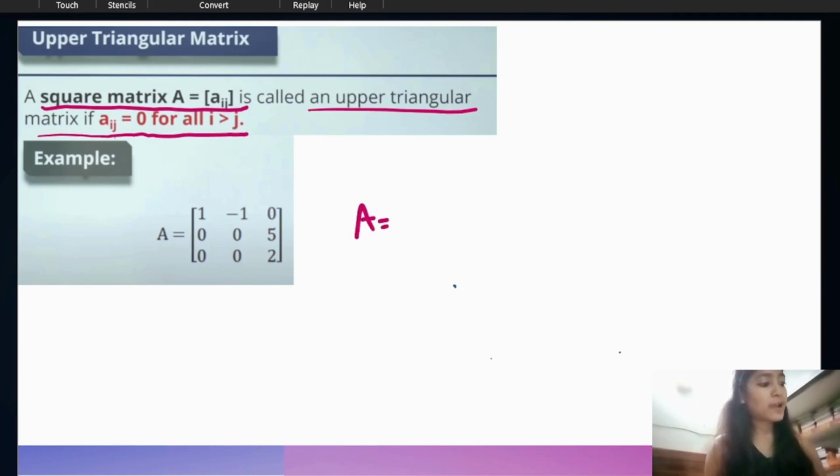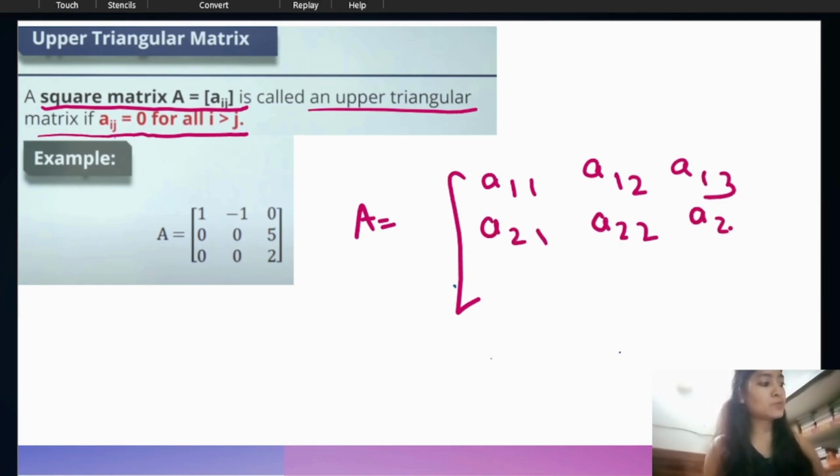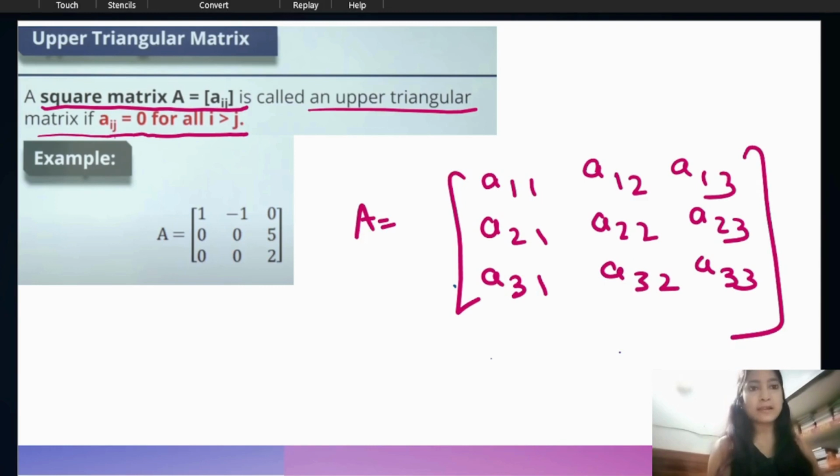First we have to write the address of each element: A11, A12, A13, A21, A22, A23, A31, A32, A33. Okay, these are the element addresses.